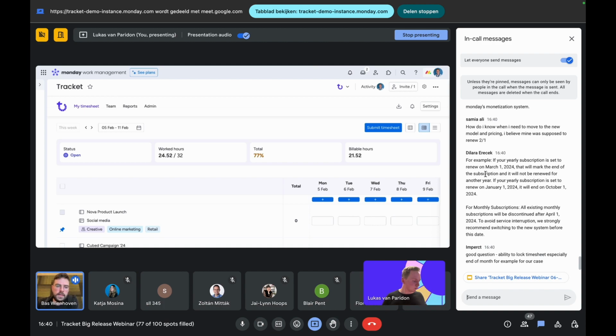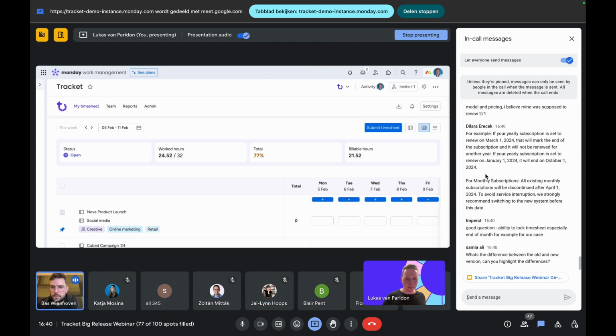So it doesn't necessarily have to be a submitted timesheet. For example, at the end of January or the end of February, we're going to lock the previous month, so we know nothing is going to change in that period for controlling and reporting purposes.